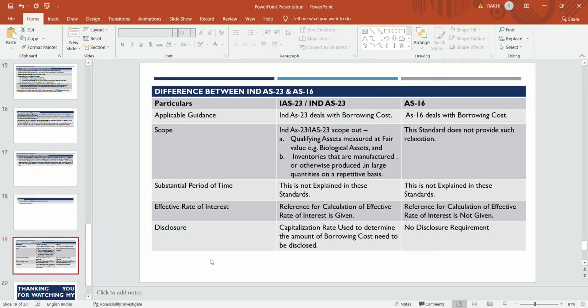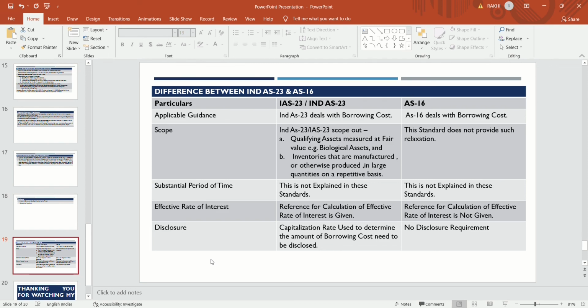Now the scope criteria. AS 16 does not provide any relaxation related to scope, it does not give any relaxation for biological assets and inventories, but Ind AS 23 does not apply to qualifying assets measured at fair value, that is biological assets, and inventories that are manufactured or otherwise produced in large quantities on a repetitive basis.